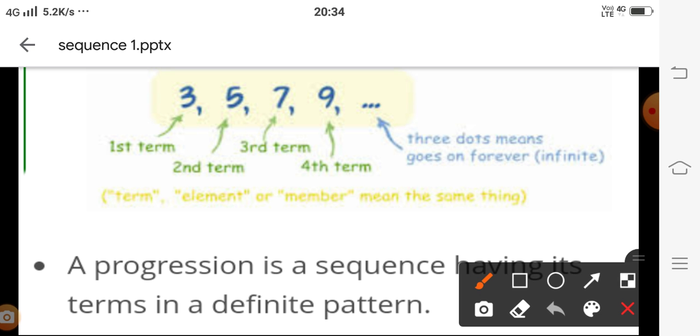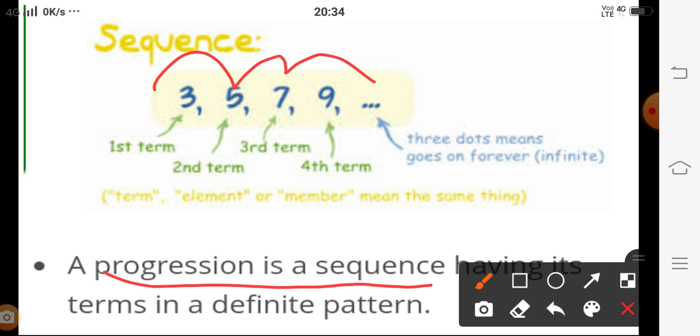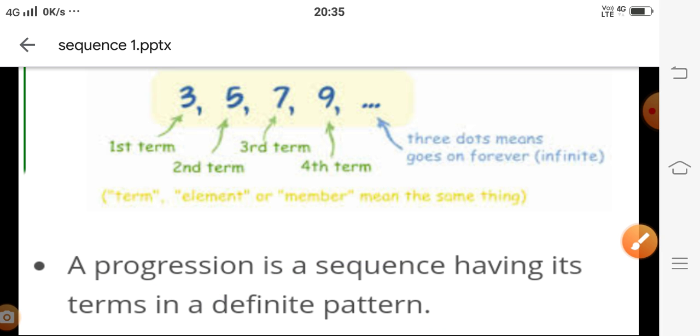Here if you are observing 3, 5, 7, 9, and so on, this progression is a sequence, and it is an infinite sequence having a definite pattern. What we are observing is each number is increased by 2. 3 plus 2 is 5, 5 plus 2 is 7, 7 plus 2 is 9. So each term is increased by 2.